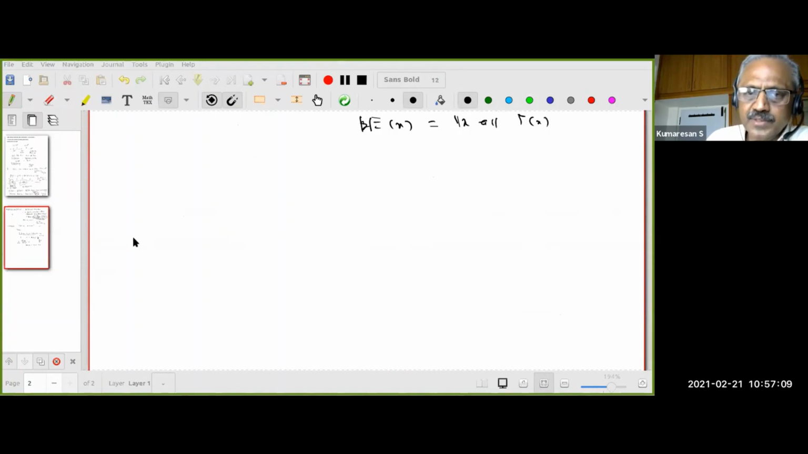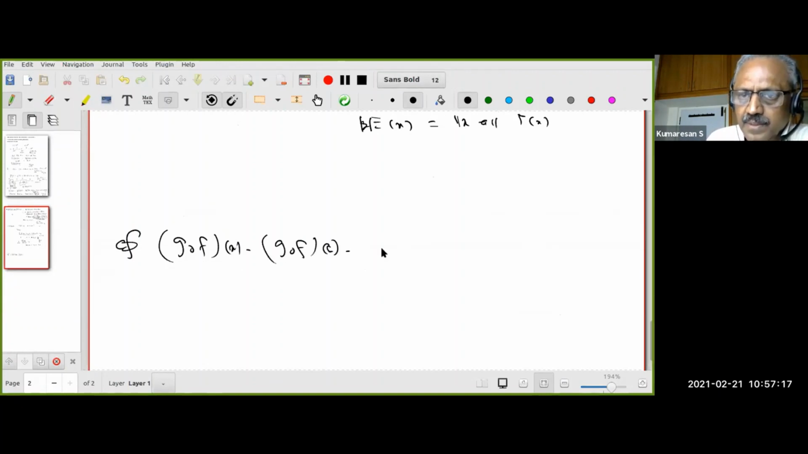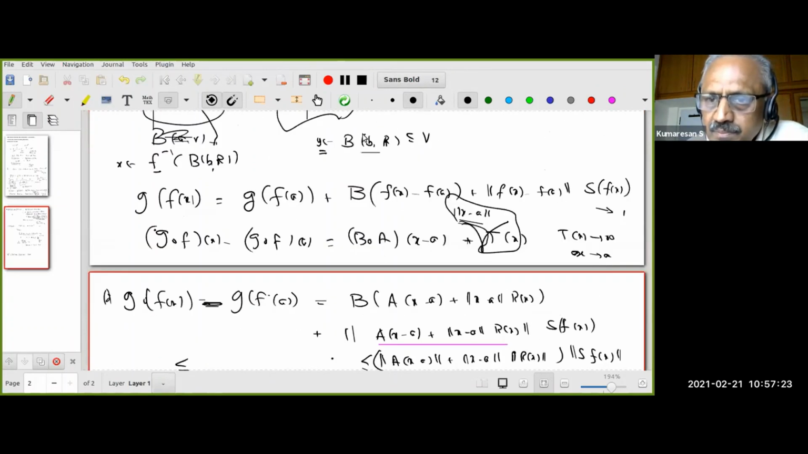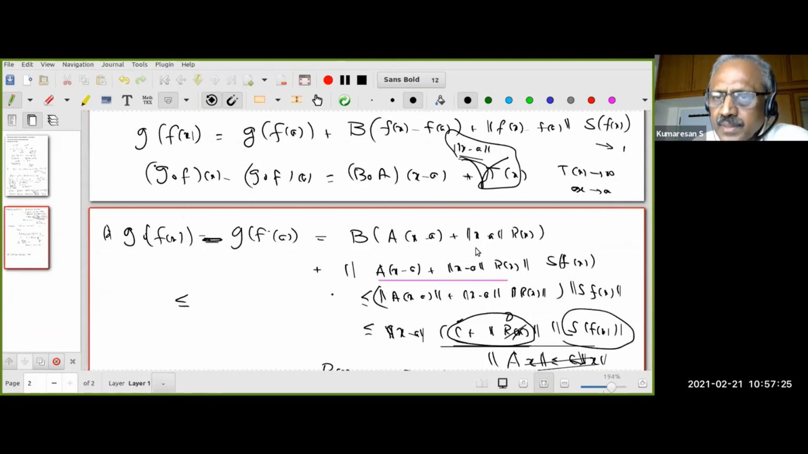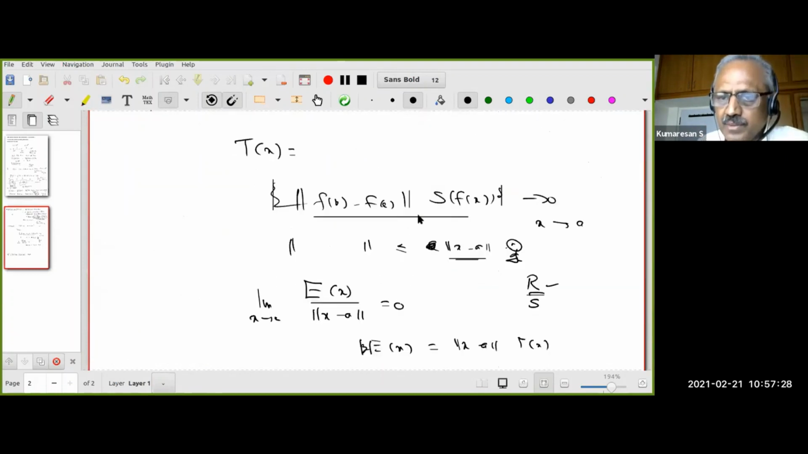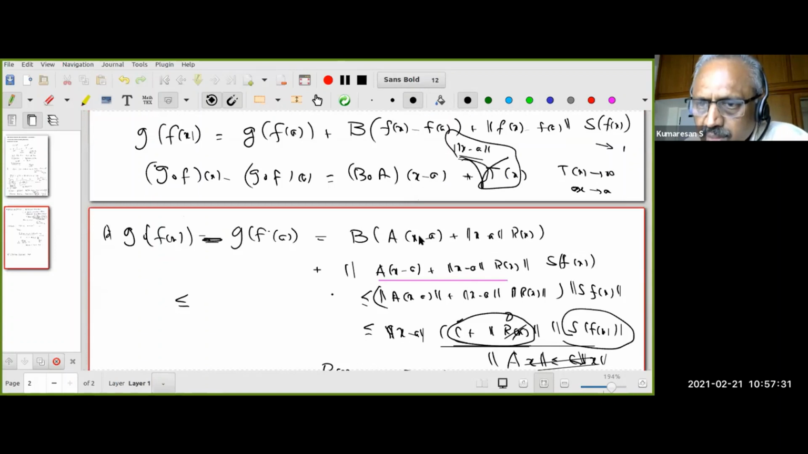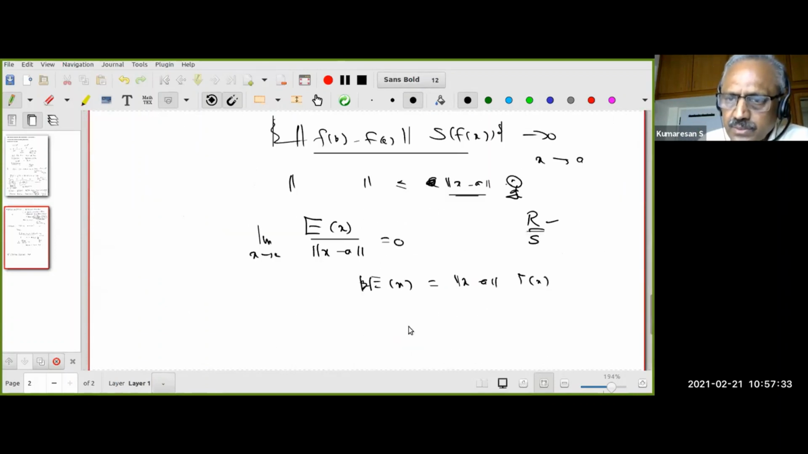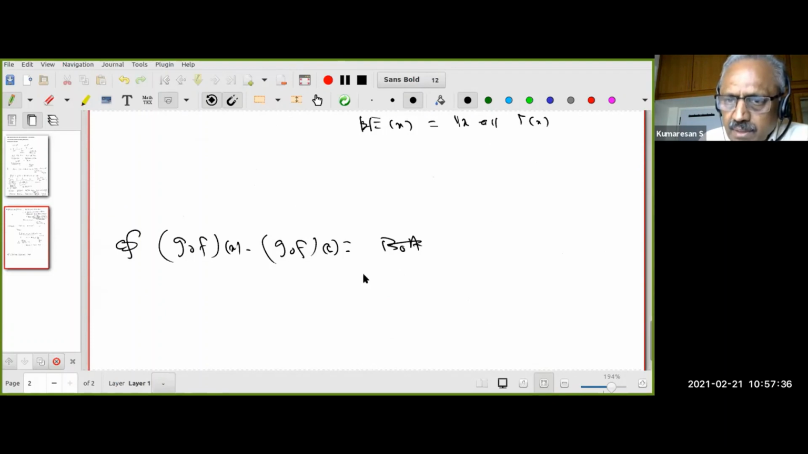Okay. So what do you think you have done? Let us again go back. G composed f at x minus G composed f at a equals B composed A acting on x minus a. But what I have is, oh, I have not got it right. Yeah, I got it. So that is equal to B of fx minus fa plus norm of x minus a into some t of x. This part is taken over. This is what I want now, right?